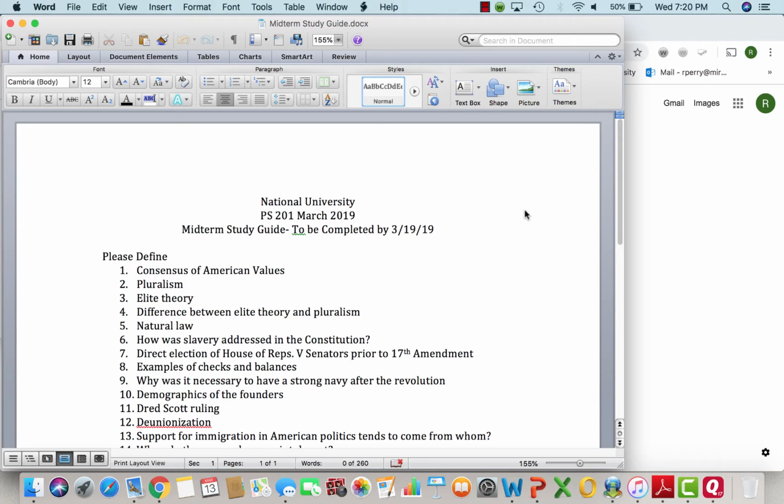So if we look at the first term, what are consensus American values? Remember, that's the whole John Locke thing. Private property, limited government, and individual liberty are consensus values that we have. Be able to define pluralism, and pluralism is kind of that system where groups compete and bargain. Know what elite theory is, and that any organization that we have is going to have elitism to it, and know the differences between elitism and pluralism.